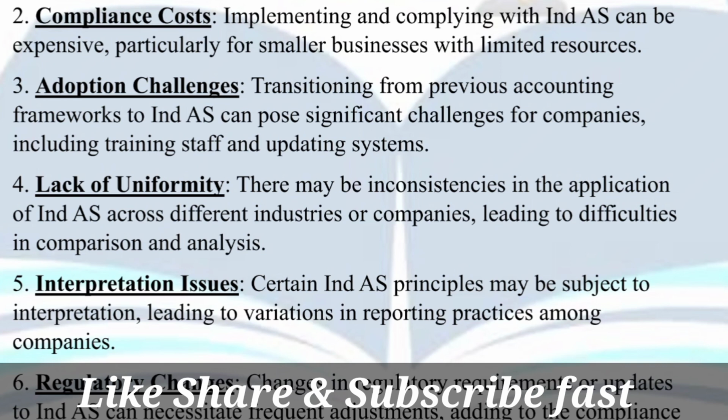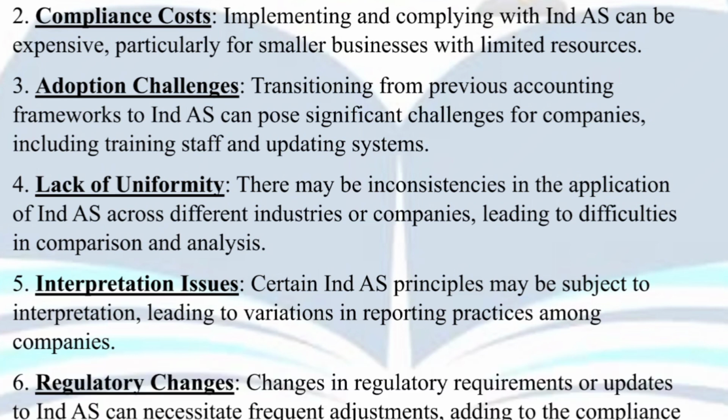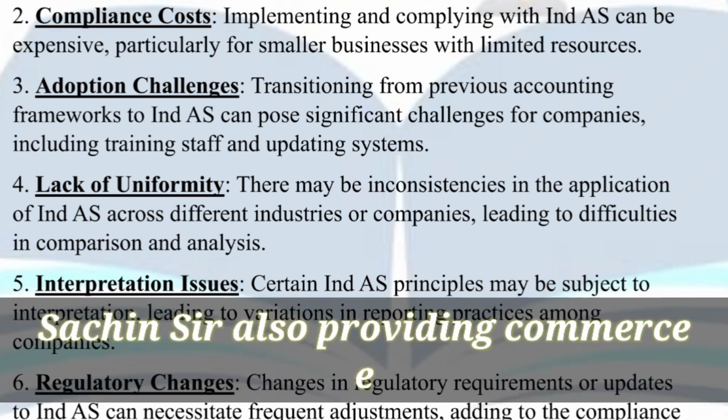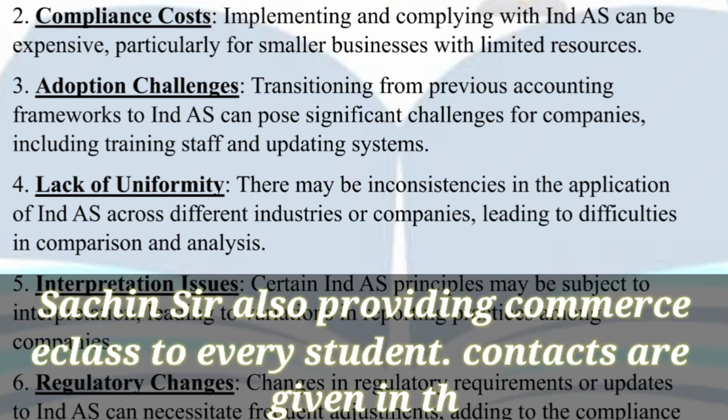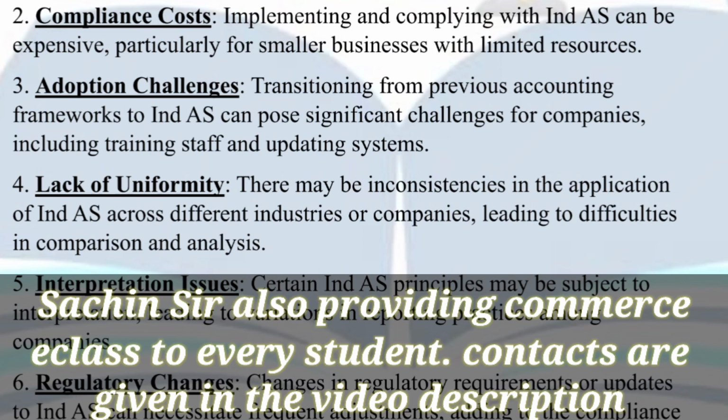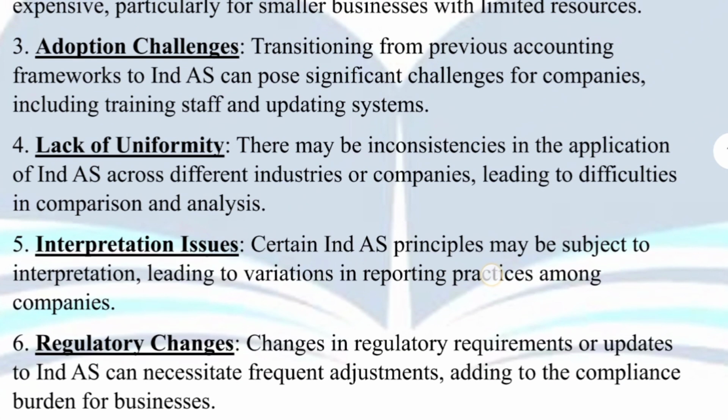Lack of uniformity can make it difficult to compare financial statements, because if different companies have different accounting standards, then it becomes very difficult to compare the same type of financial reports of different companies. There is a problem because of the lack of uniformity, because some companies use one accounting standard and some companies have different accounting standards, so the comparison must be difficult in this case.